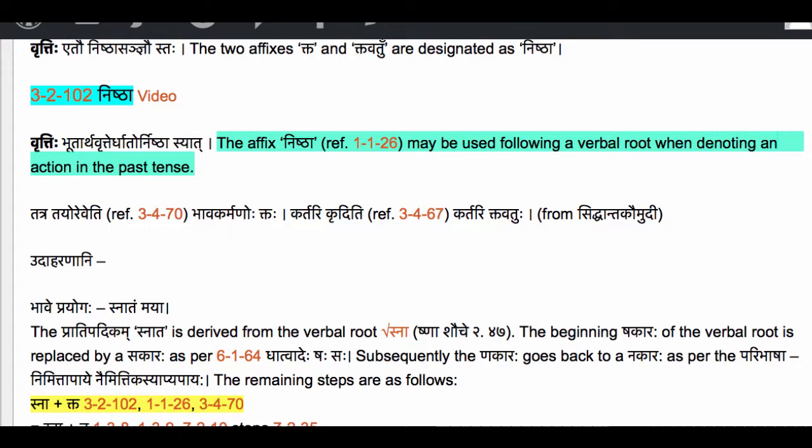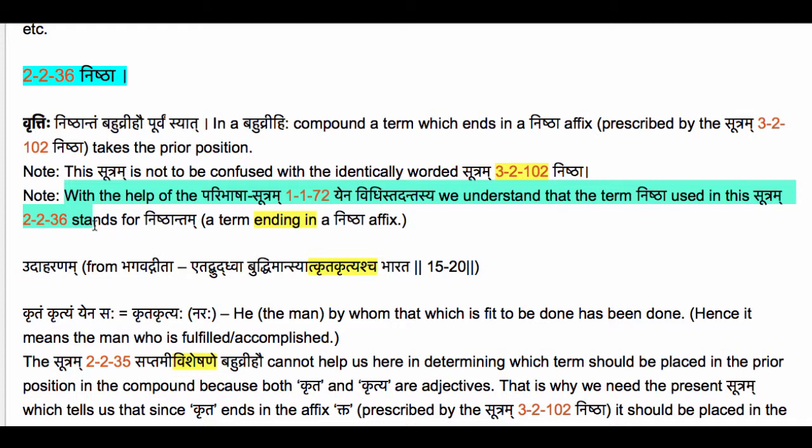The next note here says that with the help of the Paribhasha Sutram 1172, Yena Vidhistadantasya, we understand that the term Nishtha used in this Sutram 2236 stands for Nishthantam, a term ending in a Nishtha affix.